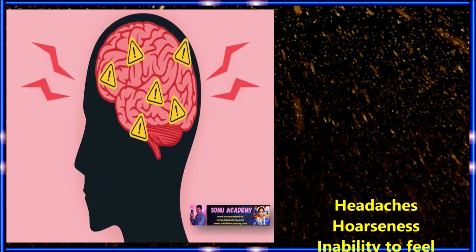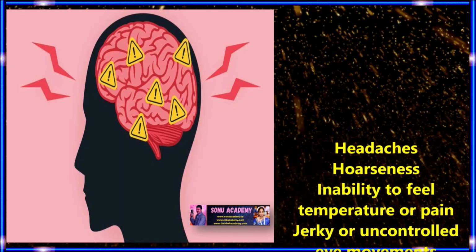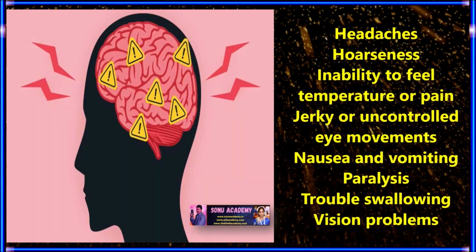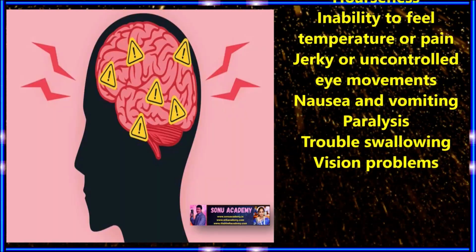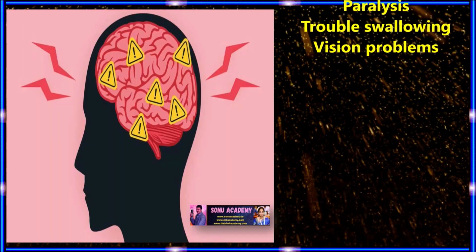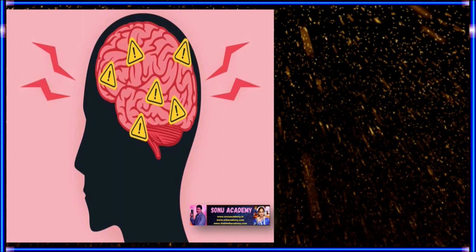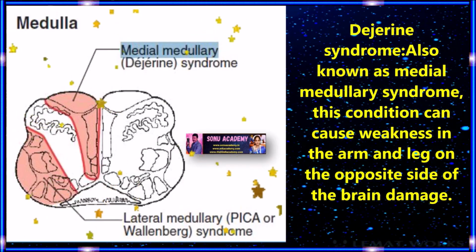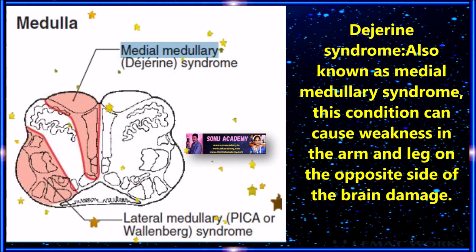Symptoms of these disorders are headache, hoarseness, inability to feel temperature or pain, jerky and uncontrolled eye movements, nausea and vomiting, paralysis, trouble swallowing, vision problems, etc. Children, let us discuss the other disorders of the medulla oblongata.